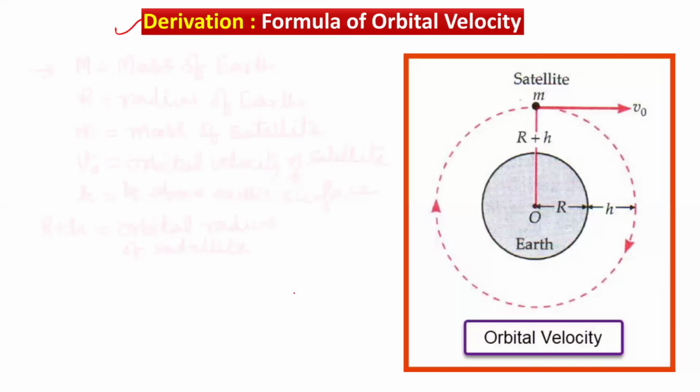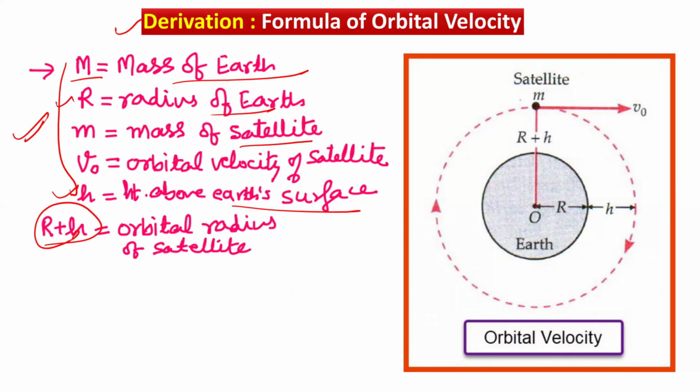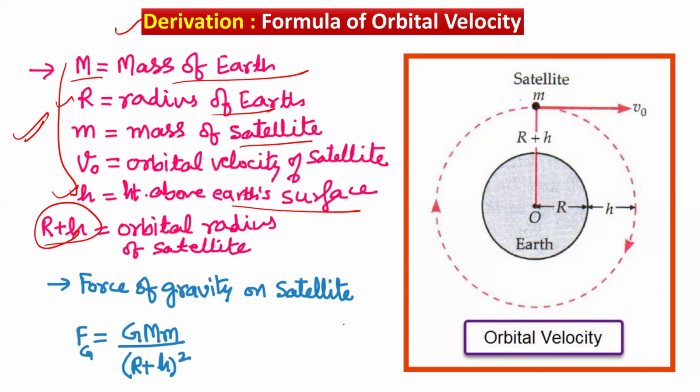With reference to this diagram, we can see the procedure. First of all, we will define different notations. For example, capital M is the mass of Earth, capital R is the radius of Earth, and small m is the mass of satellite. v naught is orbital velocity of satellite. Small h is the height above Earth's surface, and R plus h is nothing but the orbital radius of satellite. Okay, clear? Now, force of gravity on satellite is Fg.